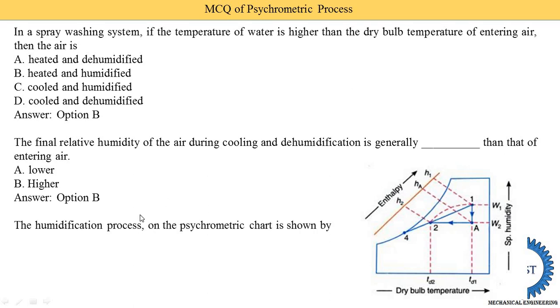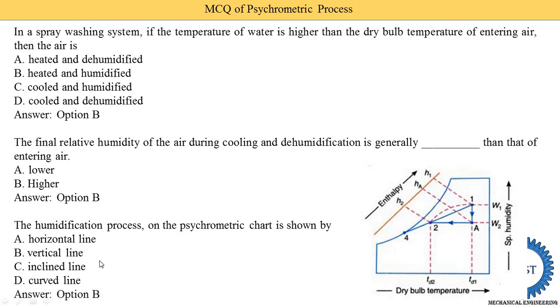The humidification process on the psychrometric chart is shown by a horizontal line, vertical line, inclined line or a curved line. Generally in humidification, the humidity is increased, so the line is vertical. During dehumidification, the line is also vertical. During sensible cooling and sensible heating, the line is horizontal. And during the combined processes, the lines are inclined. So option B is the correct answer.